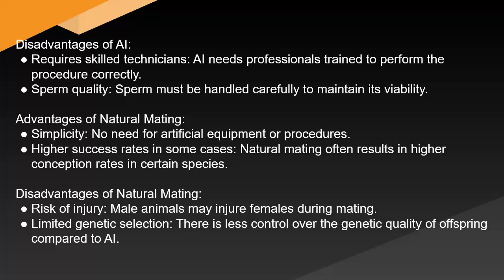Disadvantages of natural mating: risk of injury. Male animals may injure females during mating. Limited genetic selection. There is less control over the genetic quality of offspring compared to AI.